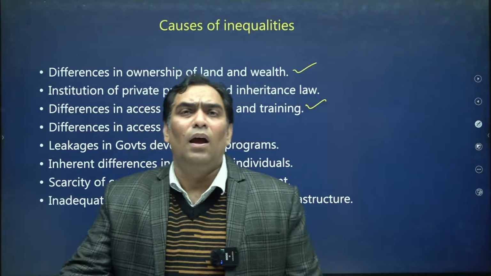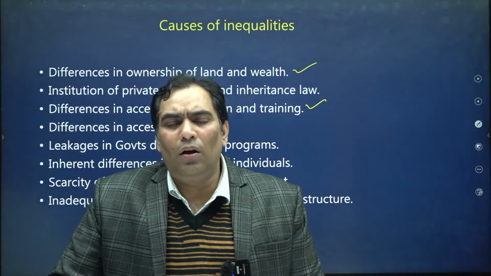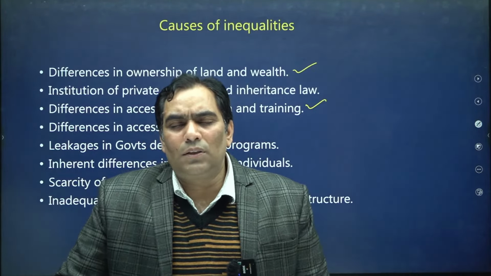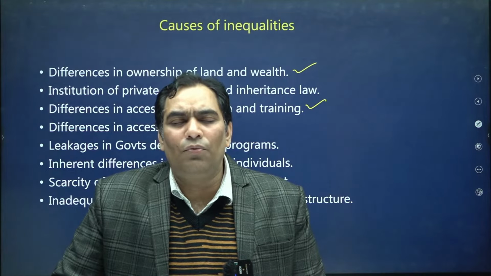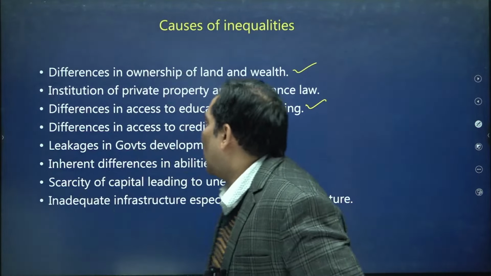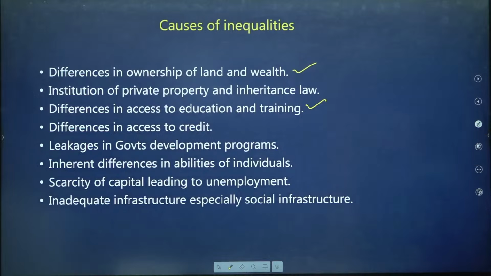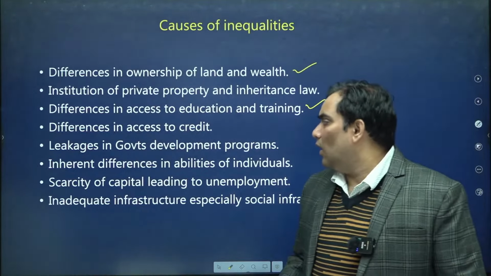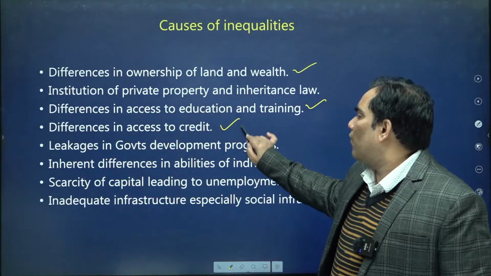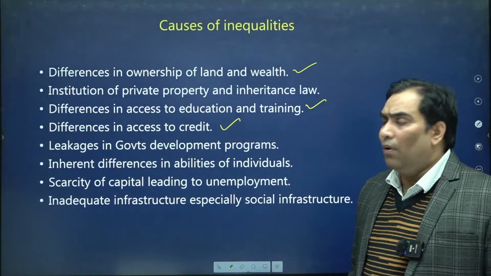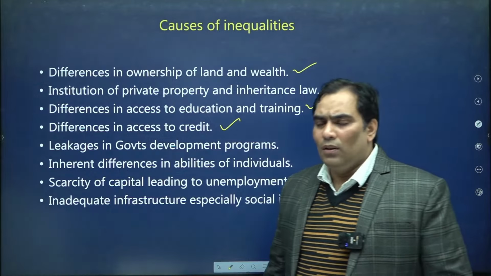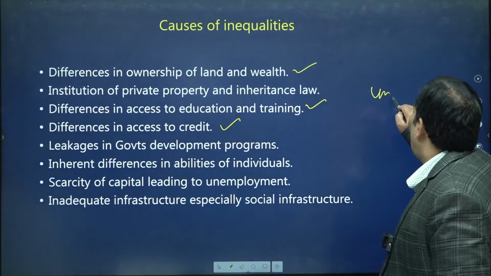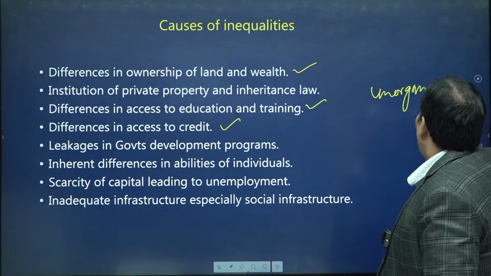Rich kids have access to good quality education. That is why there are differences in education and training, and they have better access to quality education. Another is the difference in access to credit. Earlier, most people were in the unorganized sector.